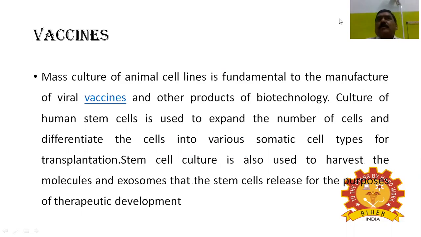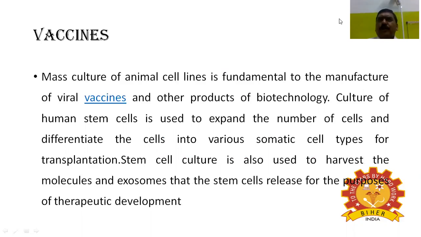Sometimes after transplantation, it causes some type of immunological rejection. What is immunological rejection? When we shift an organ or tissue from the donor to the recipient's body, the recipient's immune system considers it a foreign material, or antigen.